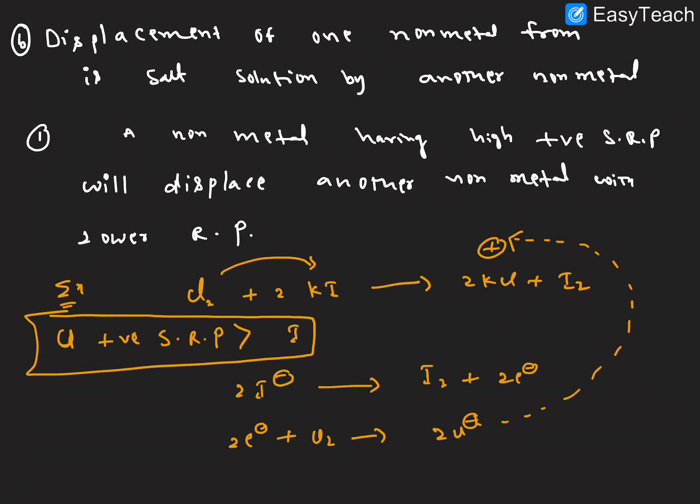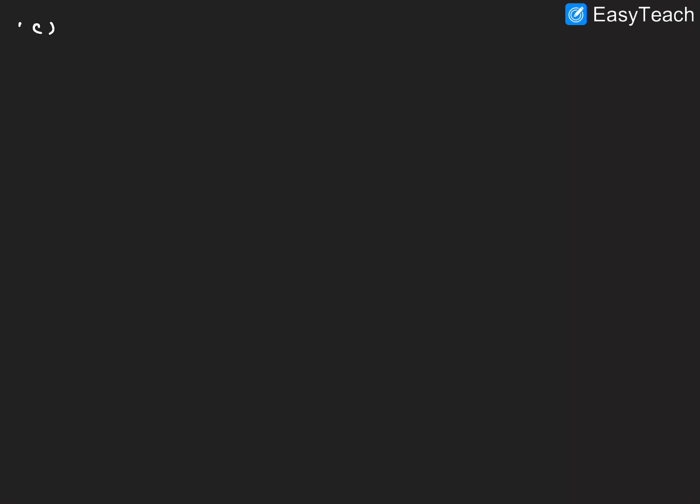I hope it is clear. Already we discussed, whichever has more standard reduction potential is ready to accept the electrons. Here more accepting of electrons is chlorine, because it has a positive standard reduction potential value. Next one, C point here.